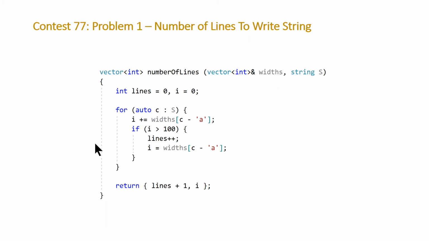Once we complete this for loop, all we have to do is return lines plus 1, the plus 1 taking care of our current line that hasn't exceeded 100, along with the number of columns on that last line. We can just return this initializer list, which is going to construct a vector of integers. The time complexity of this problem is linear in the length of our string S.